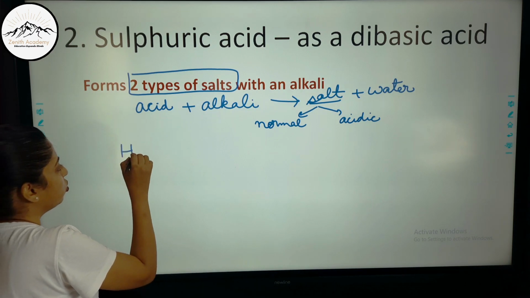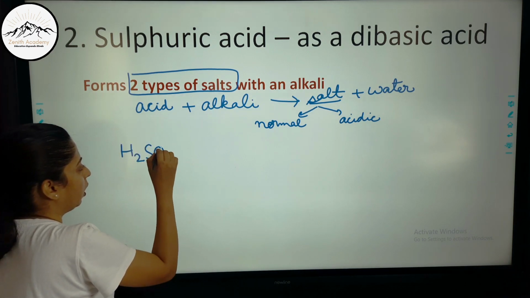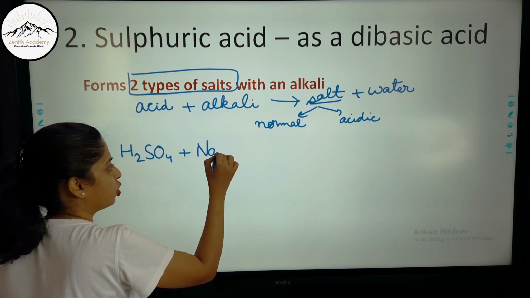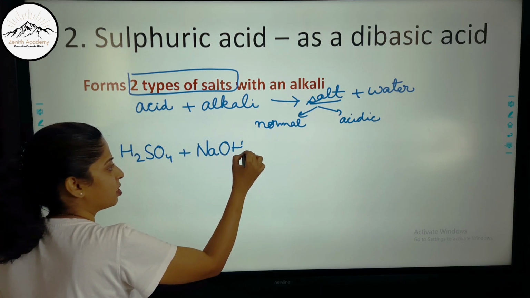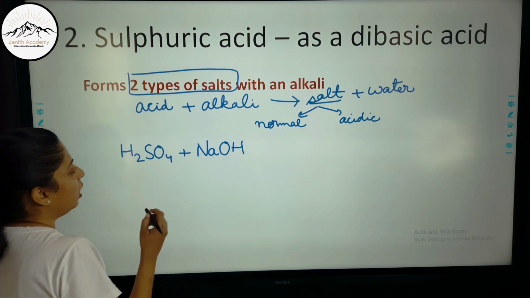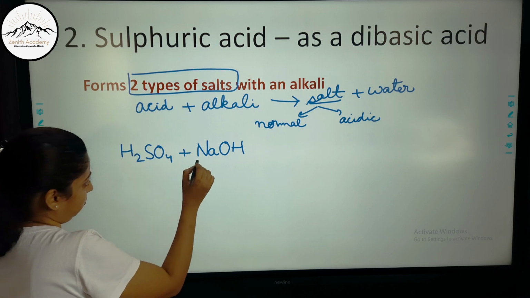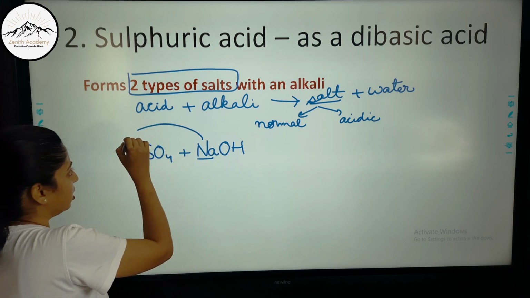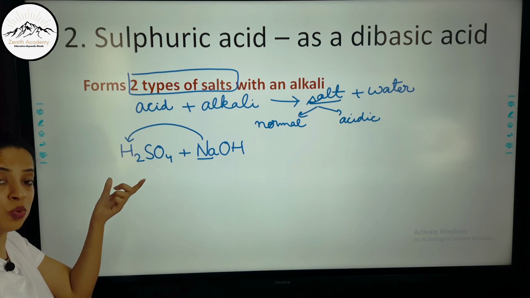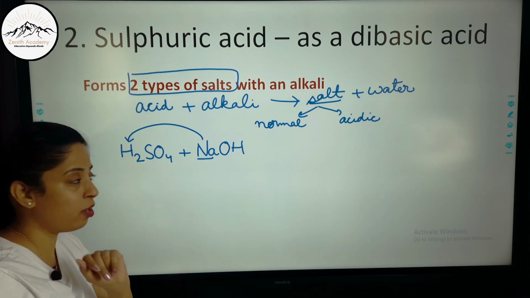This is H2SO4. Now when I react it with an alkali, say NaOH, sodium hydroxide, which is a base soluble in water, the sodium will displace hydrogen from H2SO4. Now we know that H2SO4 has two replaceable hydrogen atoms.